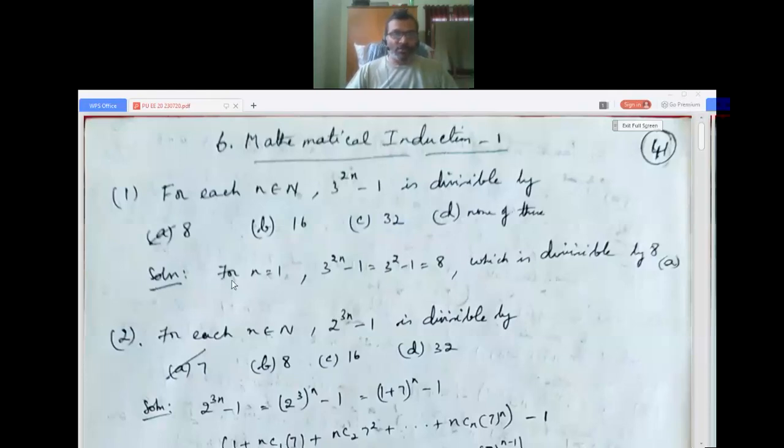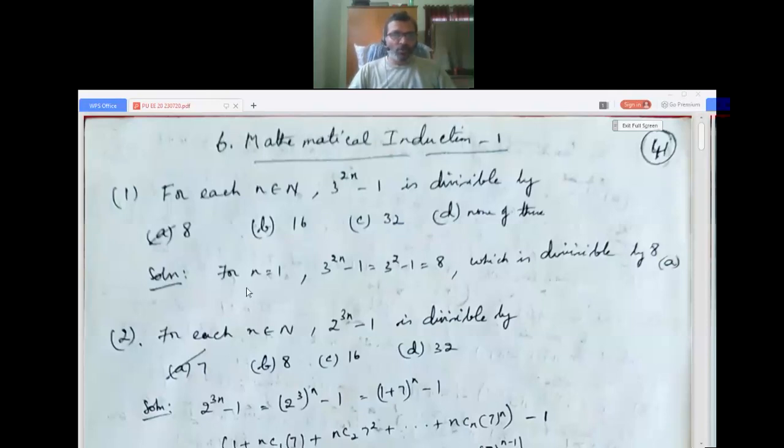Okay, for each n belongs to N, 3 power 2n minus 1 is divisible by 8, 16, 32, or none of this. Now for n equals 1, what do we get? That is 3 squared minus 1, that is 9 minus 1, which is 8, and this 8 is divisible by 8. It might be divisible by 2 also, but this 8 is divisible by 8. So it should be 8 or a factor of 8 or a multiple of 8, which is option A.